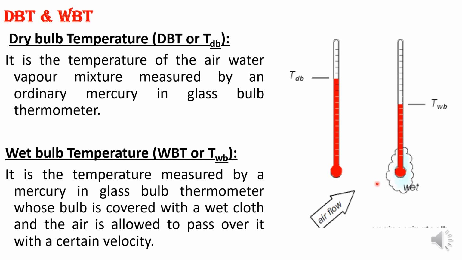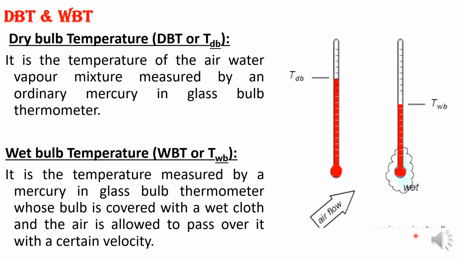So energy is transferred from the air to the wick. When the equilibrium condition is reached, there is a balance between the energy recovered from the water film by evaporation and the energy supplied by the air through heat transfer.